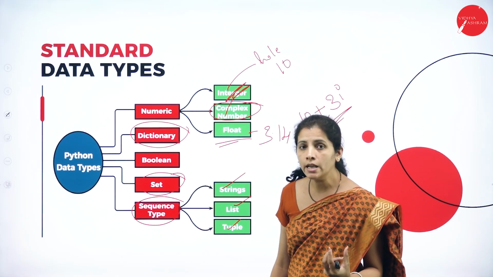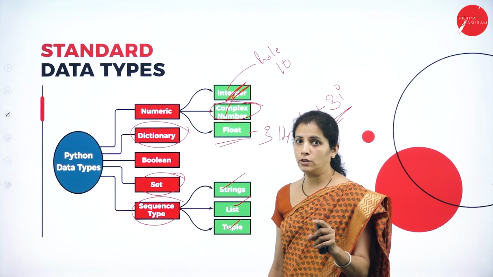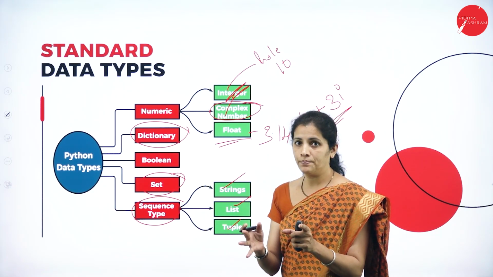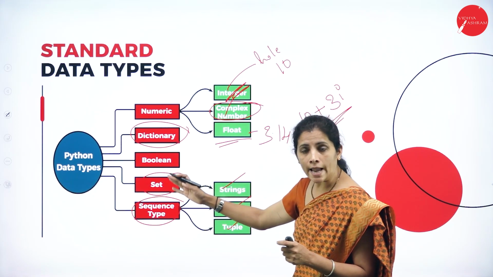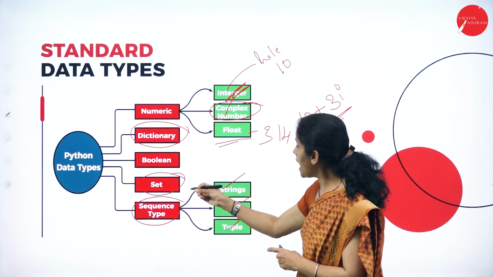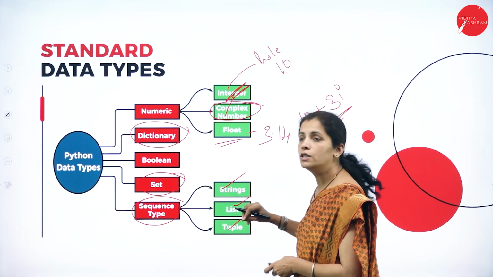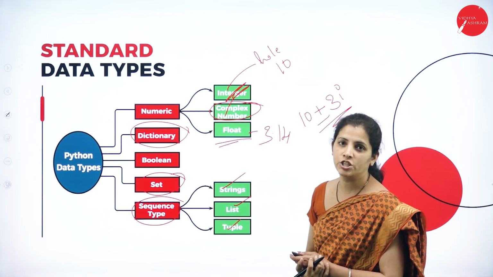So dear student, if I consider component of Python, we have arrays. And in that arrays, we have sets, list, tuples. So, we have set, list, tuple. Along with that, we are going to have the dictionary.